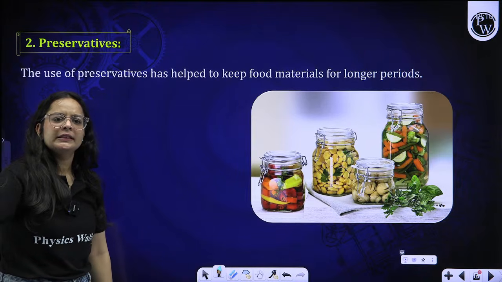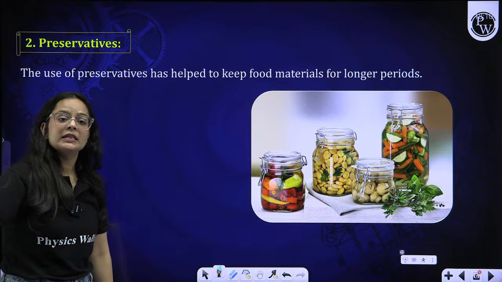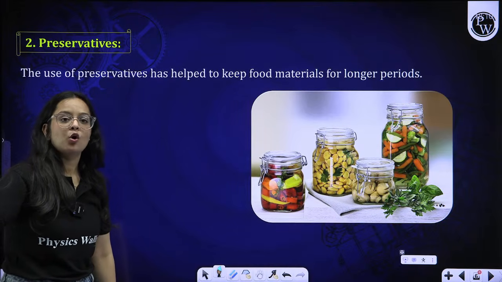I can see. Yes beta, this is your one shot that will cover all the concepts.